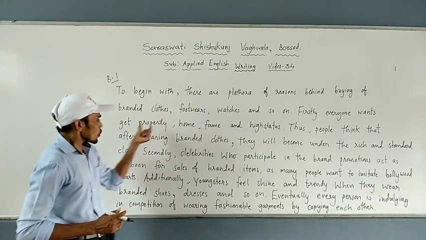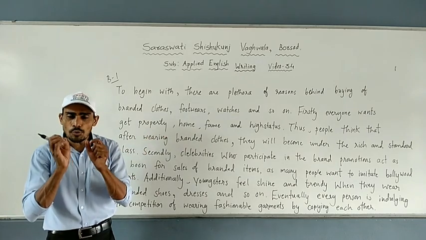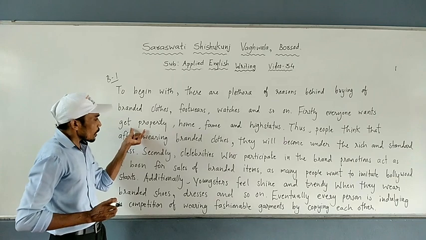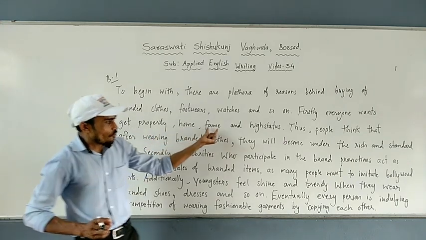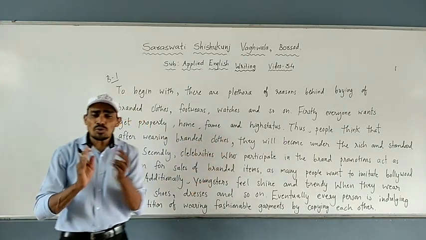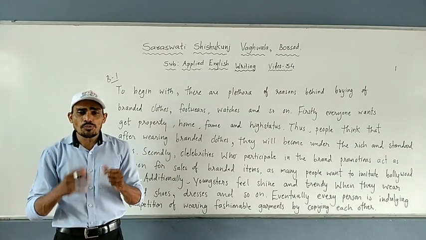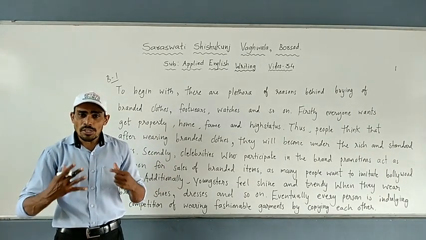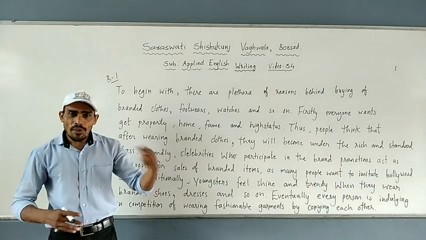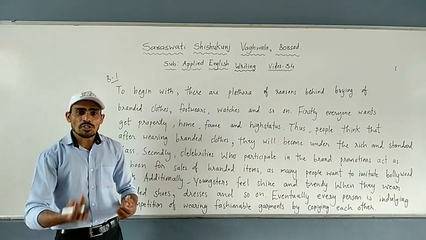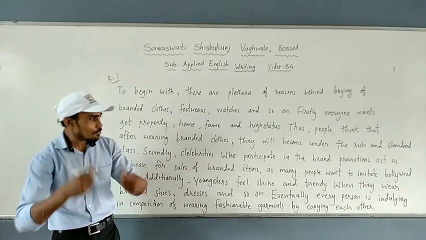Firstly, everyone wants to get property. So now I am going to write point number 1. First, everyone wants to get property, home, fame and high status. Now students, in this present era, everybody wants fame and name. They want high status and hence they wear these branded products. Okay, and they purchase these products. They want to show people.